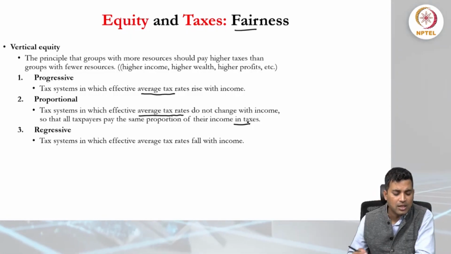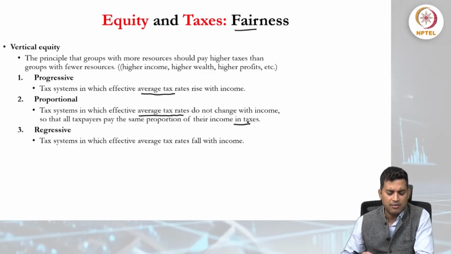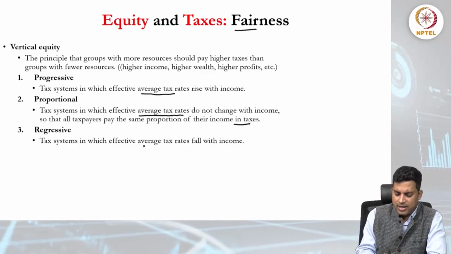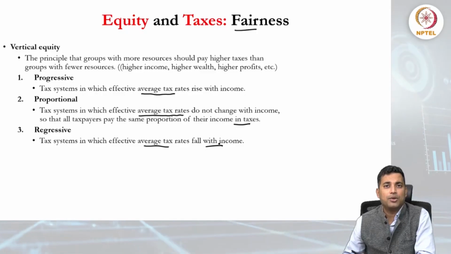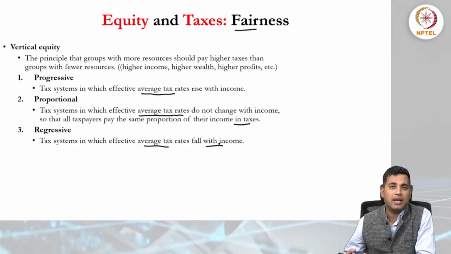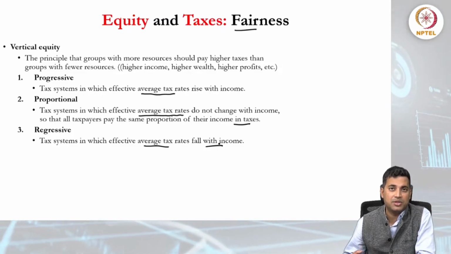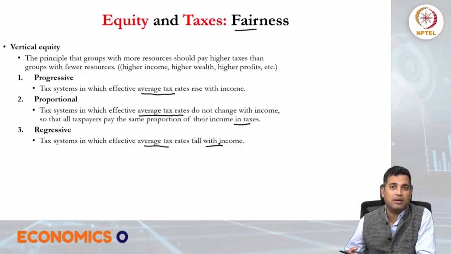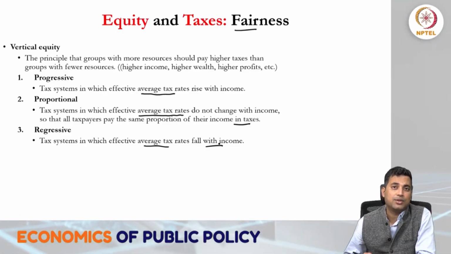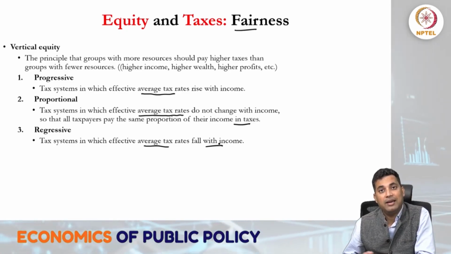Now the third point is regressive, the tax system in which the effective average tax rate falls with the income. So it is not proportional. Some elites or higher income groups will have some tax exemption, as a result of which they end up paying less taxes.